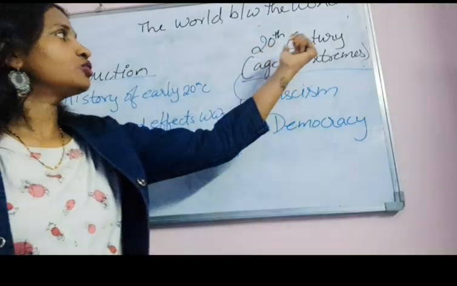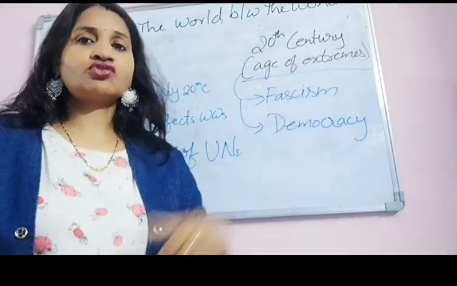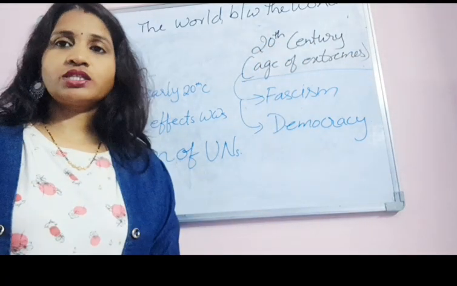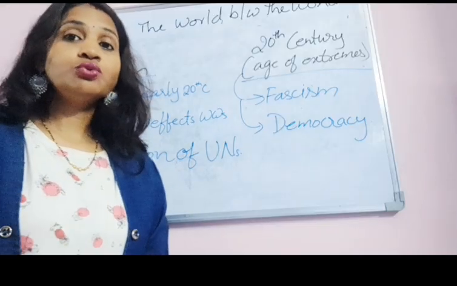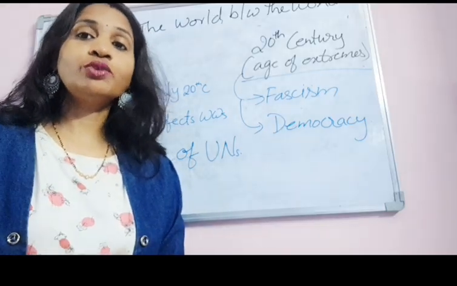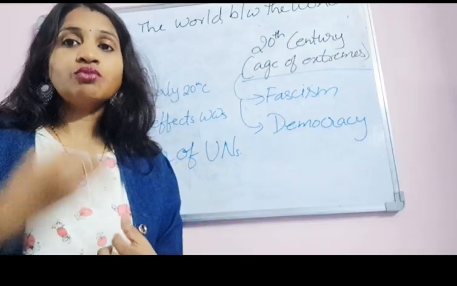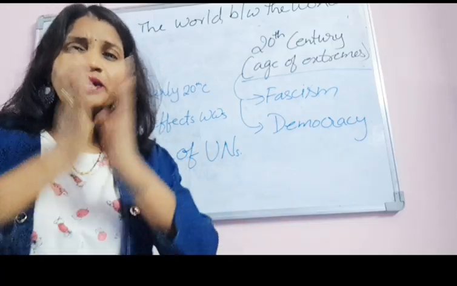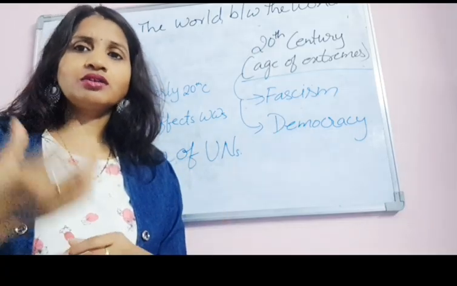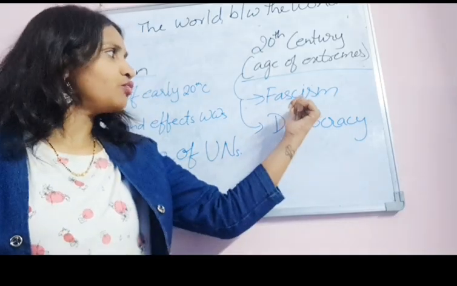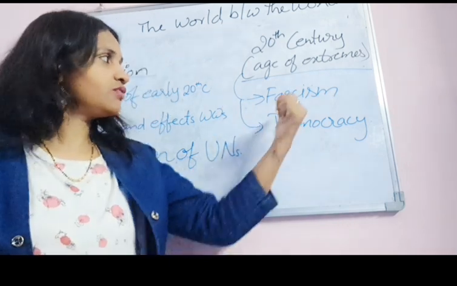Next is the 20th century, the age of extremes. At that time fascism was there, like in Italy. Who was their leader? Mussolini. Mussolini's motto was to spread and follow dictatorship. His keyword was fascism.